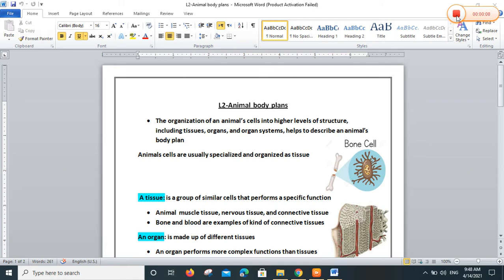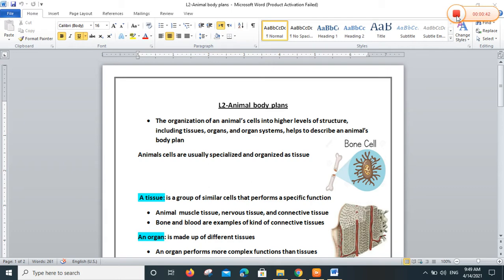Yes, we finished the previous lesson about animals. We mentioned that animals are multicellular and heterotrophic; they depend on other living organisms for getting food, obtain energy and oxygen, reproduce, and keep internal conditions, the homeostasis, and adapt themselves in their environment according to the structure of the body.